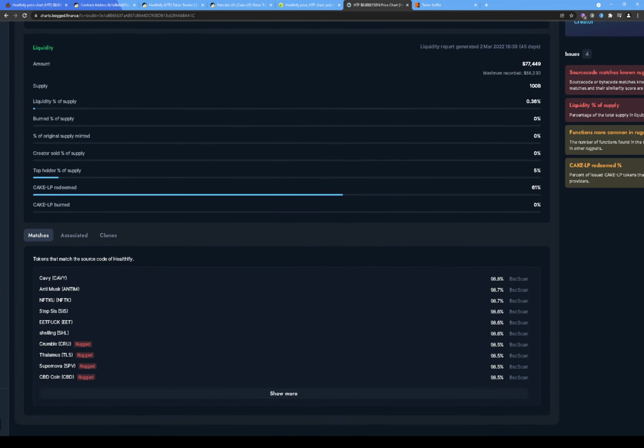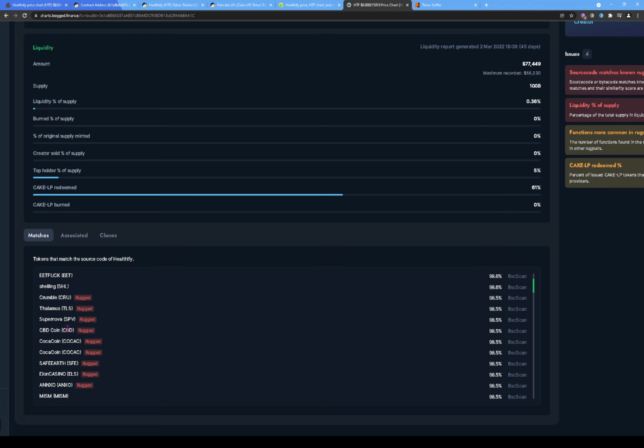And let's go to the section that says matches. That's the section I like to see. So it says tokens that match the source code of Healthify. We see a whole bunch of different tokens right here. And then if we click show more, we can see a whole bunch right here. We see like 9 different tokens that have a similar contract code to this token that all rug pulled right here. So a whole bunch of rugs right there. That's 9.